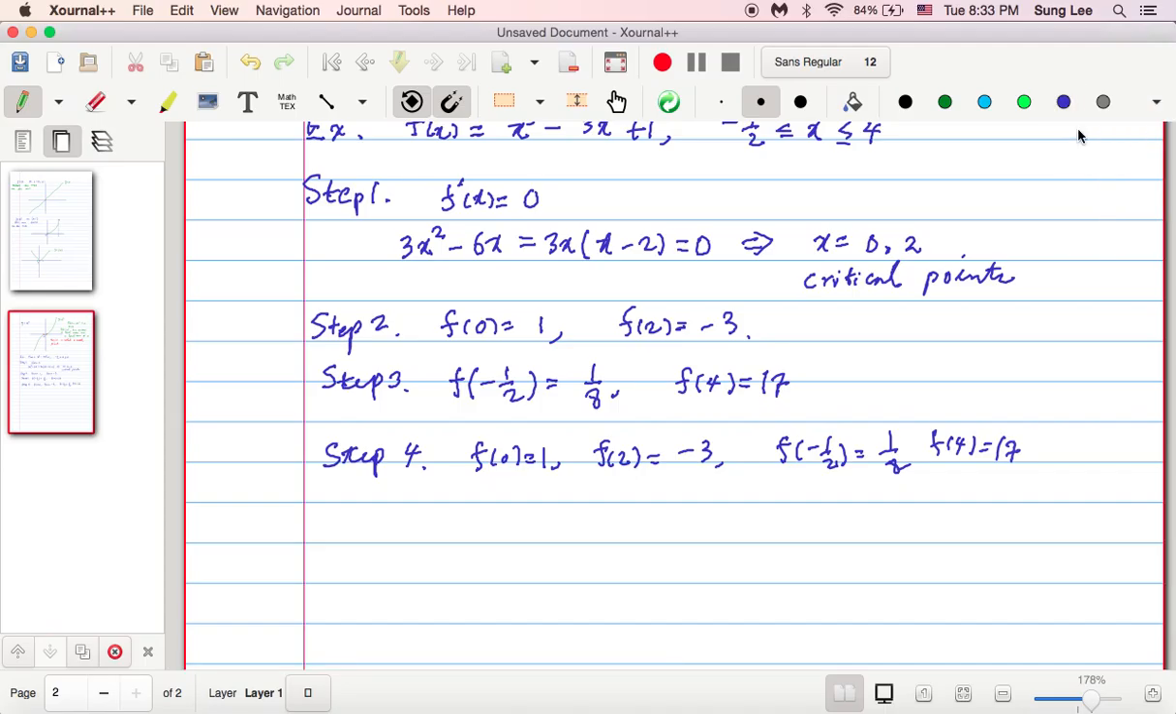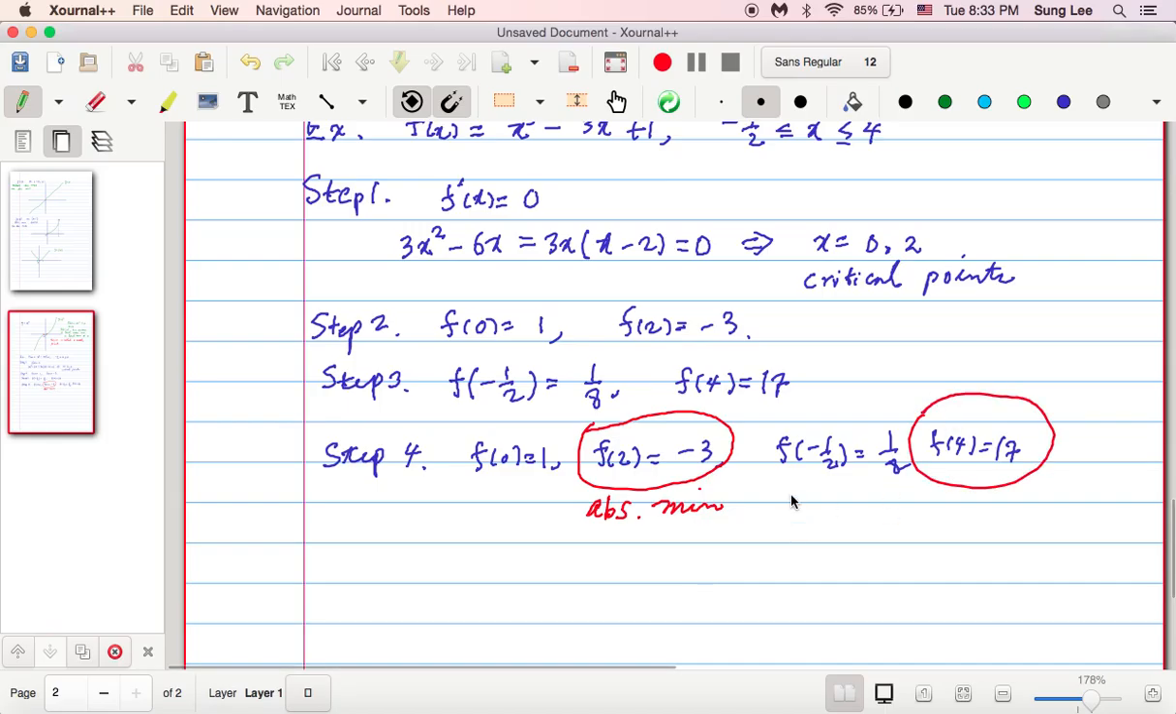Then we pick the smallest one. In this case, the smallest one is this guy. F of 2 equals negative 3. That will be the absolute minimum, right? The absolute minimum. And the largest possible value is obviously this guy here. F of 4 equals 17. That's going to be the absolute maximum. As easy as that, right?